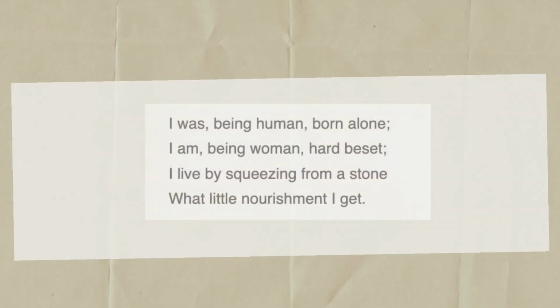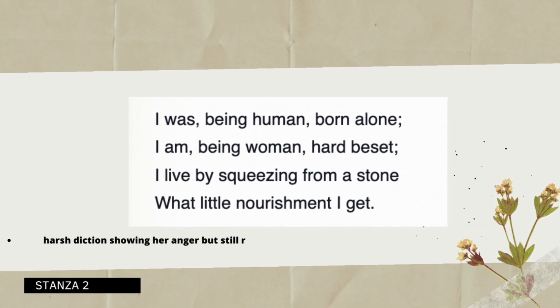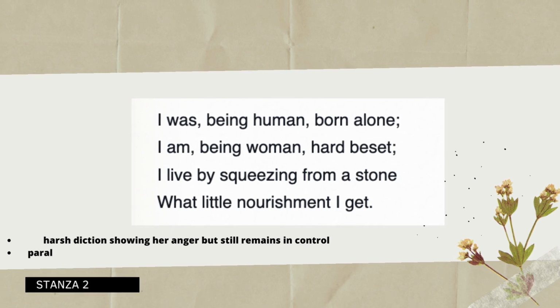She emphasizes with the diction the plosive B's, the guttural G's, the clipped rhyme of beset and get, and I think this is why the tone for me sounds so assertive, because even with the harshness of these sounds, even with pointing out that, well, yes, my life is hard, she never loses control of her rhythm. It still continues in iambic tetrameter, and she really makes it clear that she can control herself, and she has the control to take power over her own emotions, and that society can't control the way she reacts to external factors. And the parallelism of I was being human and I am being woman establishes her self-control, even as she lives by squeezing from a stone what little nourishment I get.